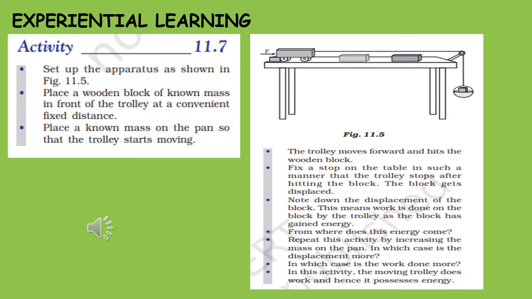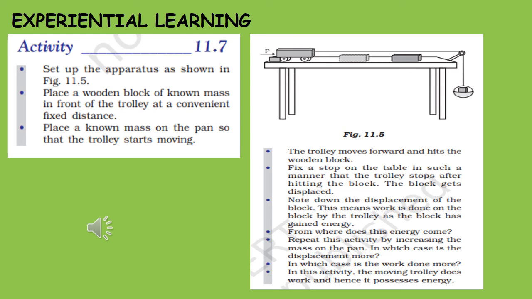Here is an activity on kinetic energy from your NCERT book. Now we have to set the apparatus as shown in the figure. There should be a table and a wooden block is placed, and previously the block has to be measured and the mass should be known. It should be recorded. Now the block is placed in front of the trolley at a convenient fixed distance. Now a known mass is placed on the pan so that the trolley starts moving.